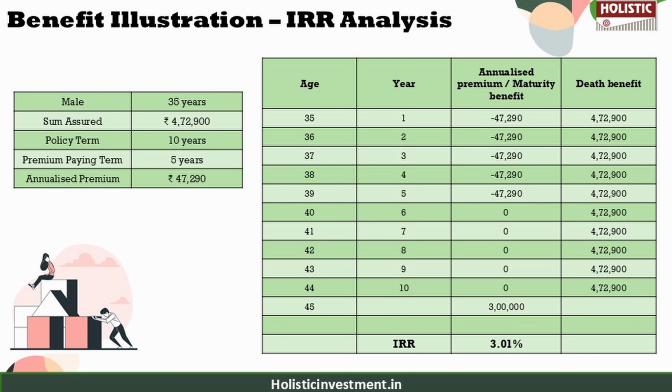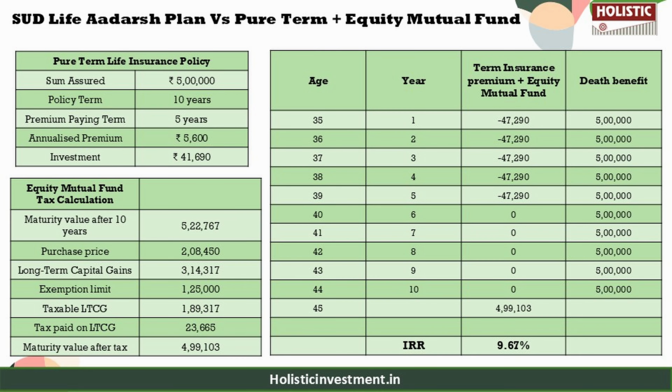Now, as we know that this policy is not giving us the desirable outcome that we need, let us move on to a comparative analysis where we are going to use an alternative strategy in which we use the same premium we invested in the SUD Life Aadarsh plan, but we split it and invest in insurance and investments separately.